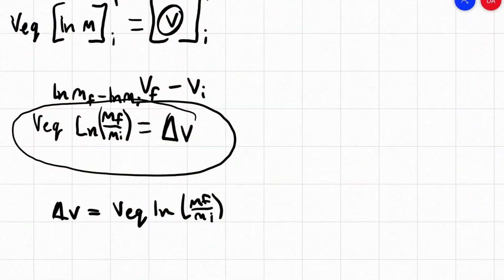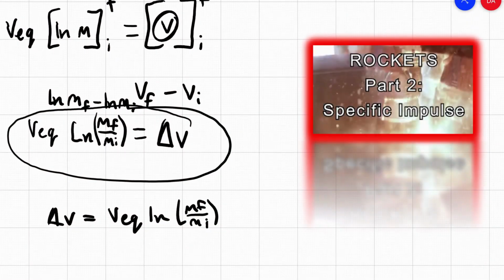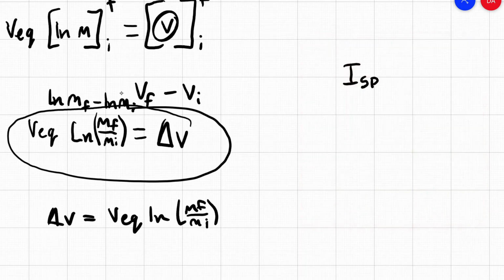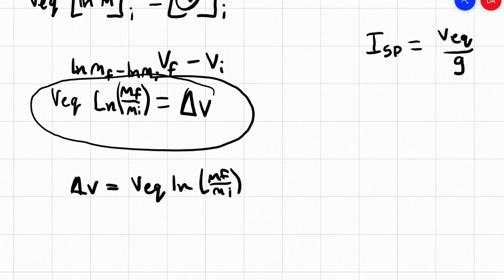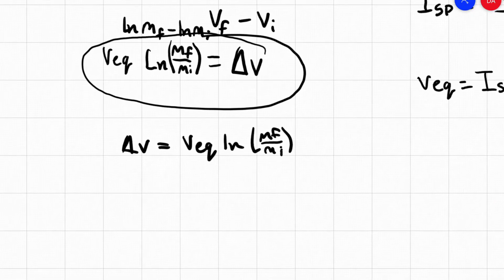Now, previously in my specific impulse video, we discovered that specific impulse is equal to v equivalent over g. So we can substitute a specific impulse into this equation, because v equivalent is equal to specific impulse times g.